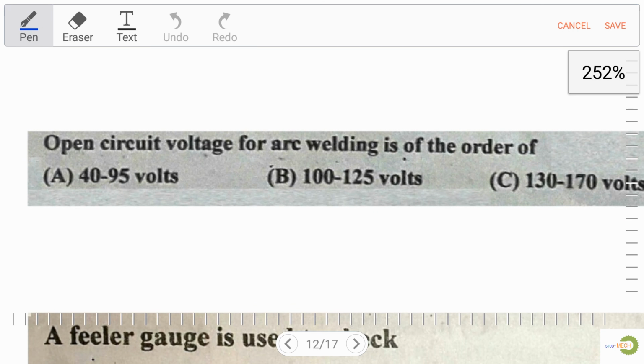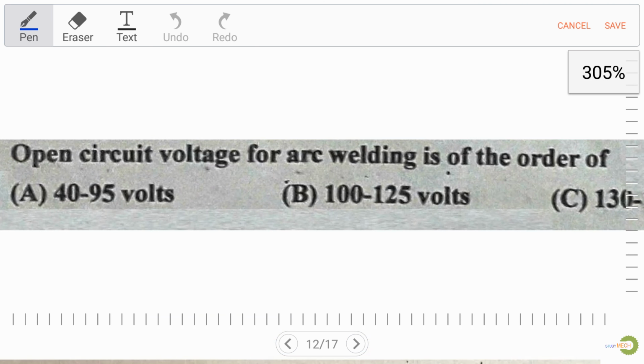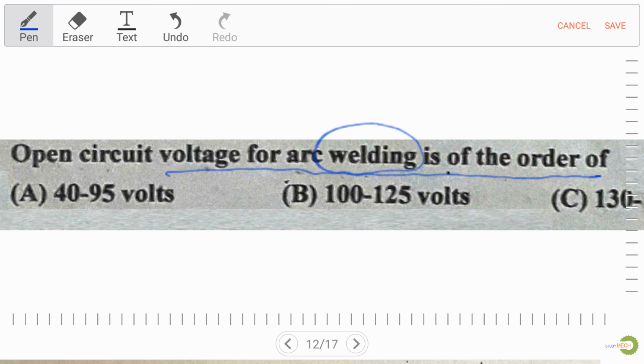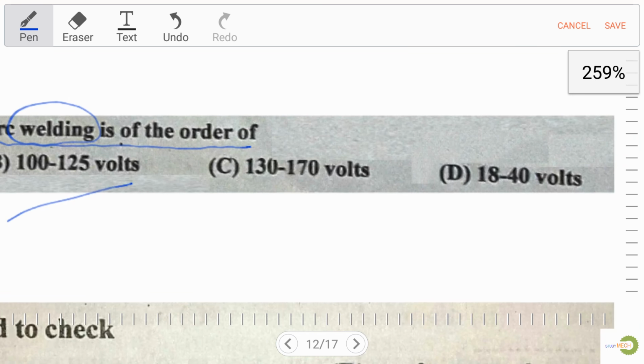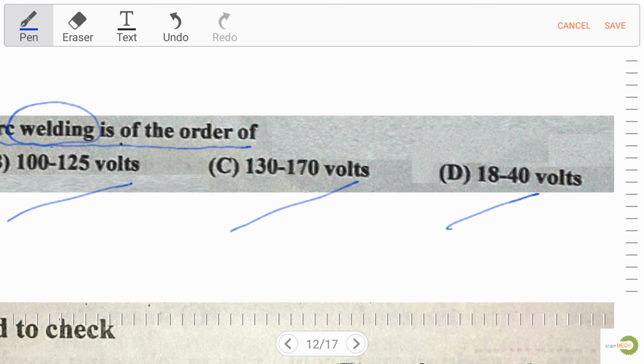Our next question is: open circuit voltage for arc welding is of the order of: option A, 40 to 95 volts; option B, 100 to 125 volts; option C, 130 to 170 volts; and option D, 80 to 14 volts.